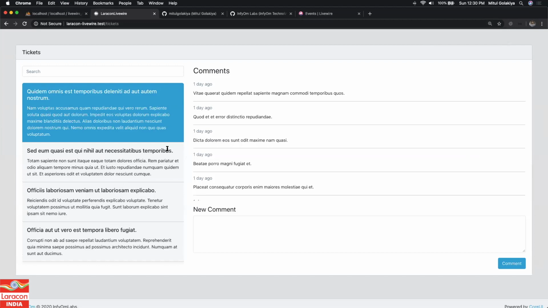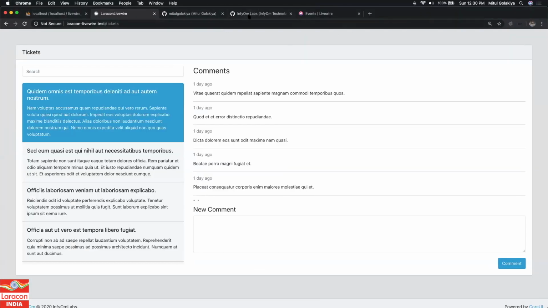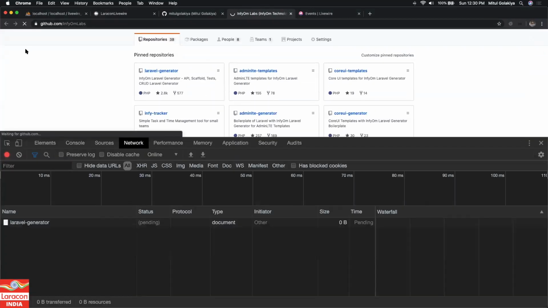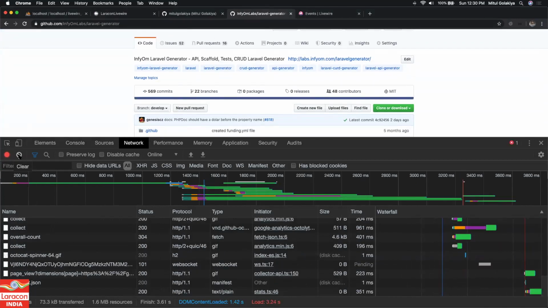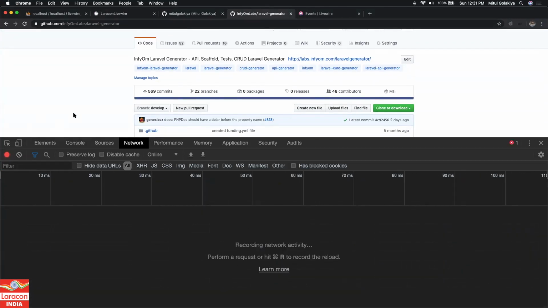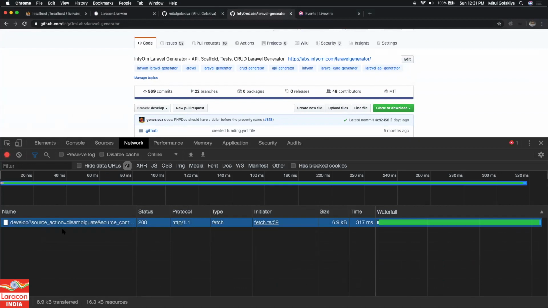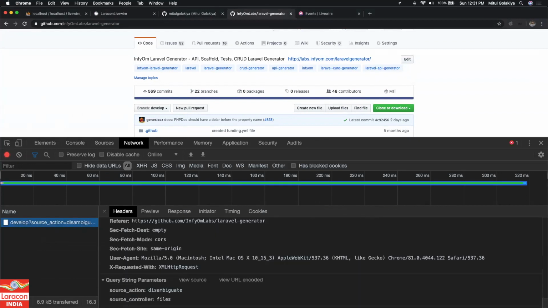Now let me get back to the normal. Okay, so that is how it works. But actually this is not a new concept. Let me show you. GitHub is also doing the same. So if you see this, I am clearing this out and I am hovering on this develop branch list, right? And see, it is sending one request, right? So GitHub is sending one request where it is passing some data, just like Livewire is passing source action and source controllers.